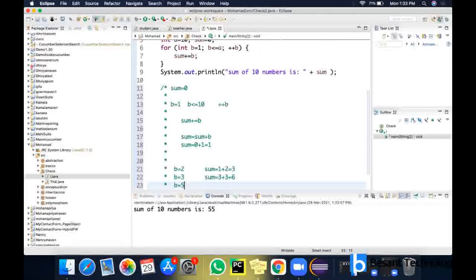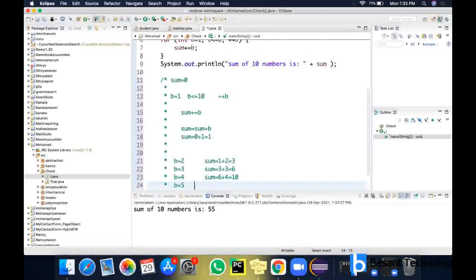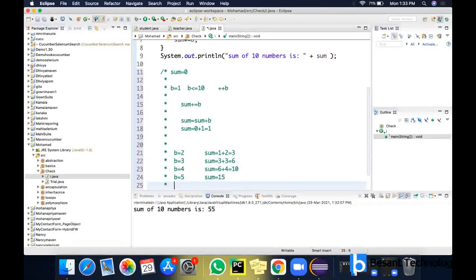So B equal to 4. Sum is 6 plus 4, 10, right? B equal to 5 and sum is equal to 10 plus 5, 15. And B equal to 6, so sum is equal to 15 plus 6, 21. Like that it will keep on going.